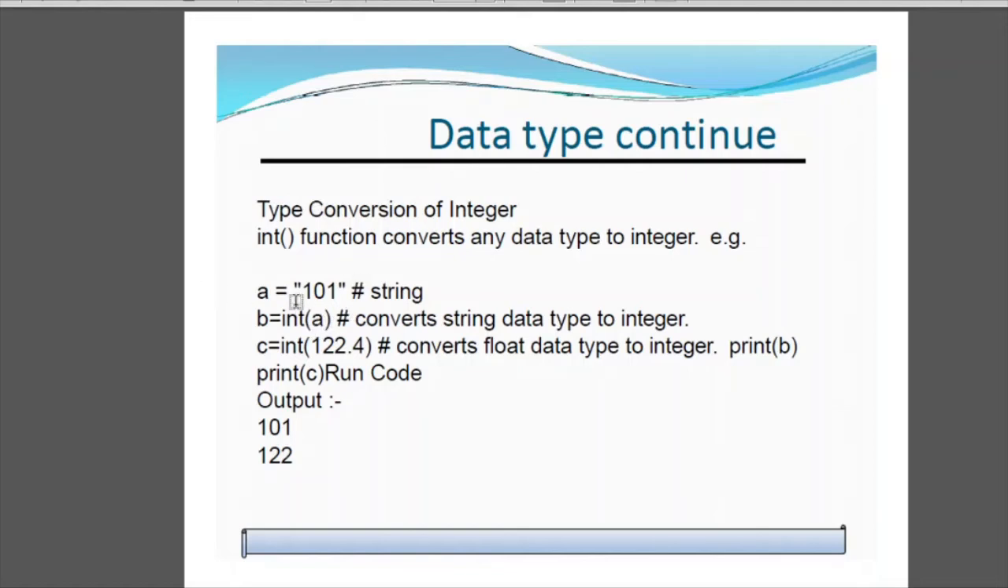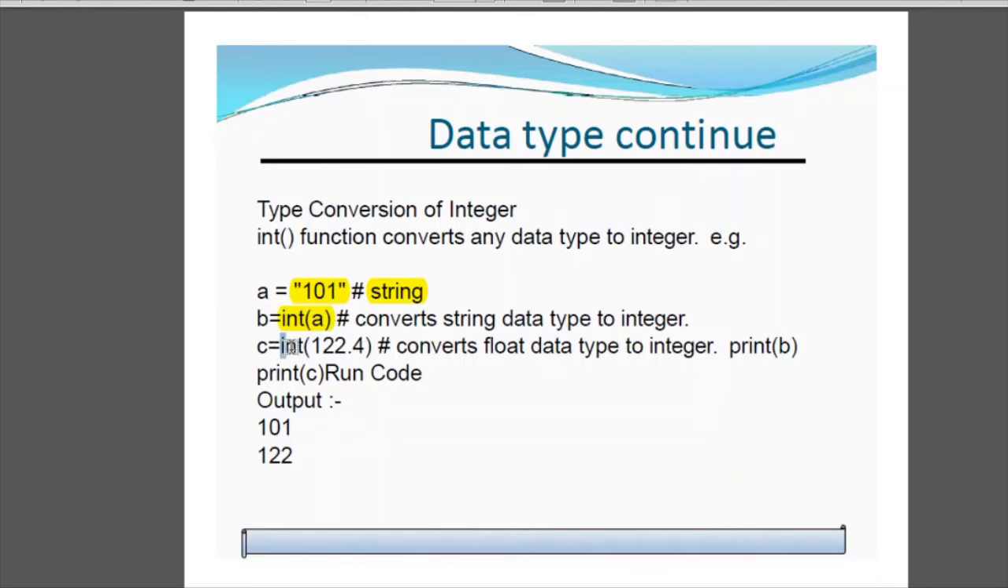Here is an example given. Here a is given 101. As you can see, it is inside the double quote, so that means it is a string value. Then b, in b we are converting this string value into an integer value. So this is how you convert any string value into an integer value.